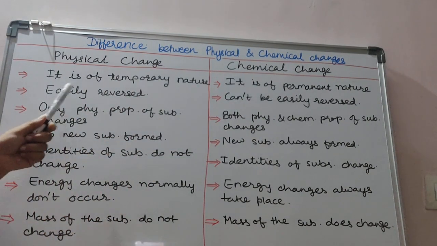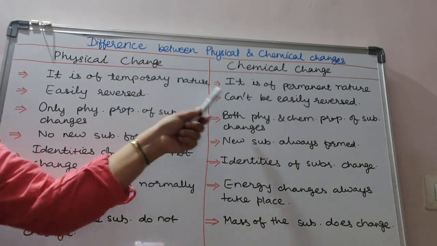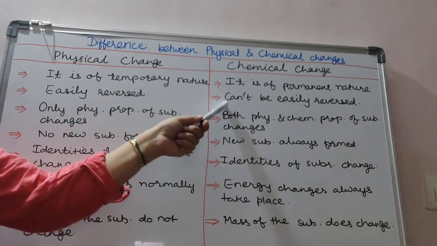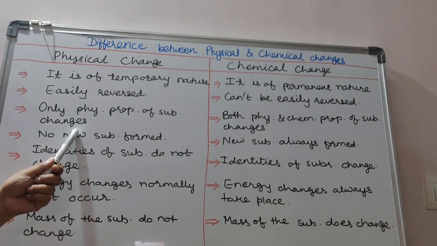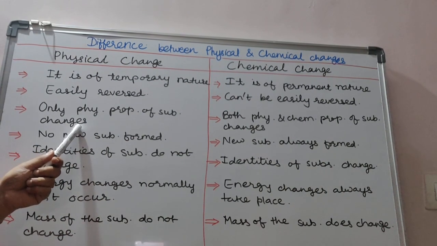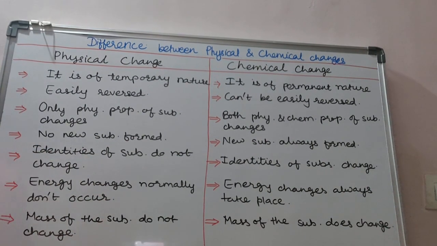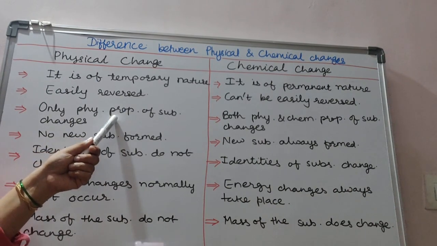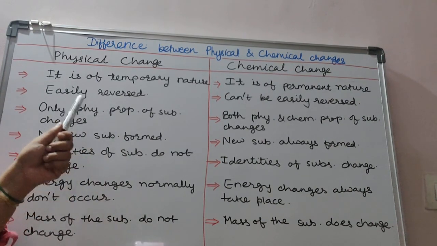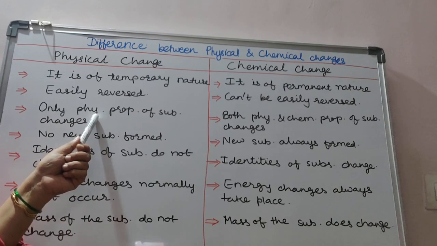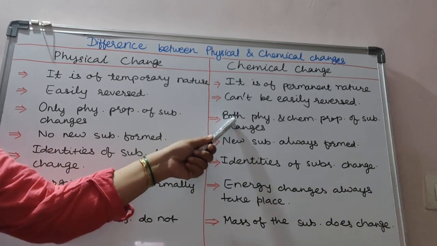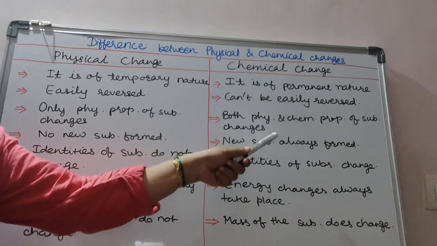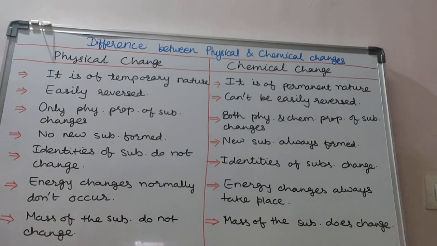Now, the second case: physical change is reversible, while chemical change cannot be reversed easily. The third one: physical properties of the substance change. As I told you earlier, when I explained physical changes, just the physical property of the substance changes. And as you know, physical states are solid, liquid, gaseous, like that. And in the case of chemical changes, both physical and chemical properties of the substance change.